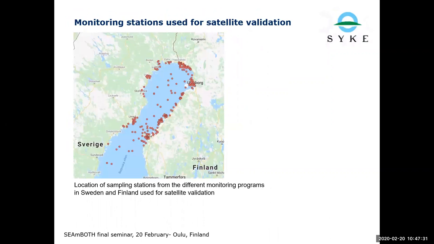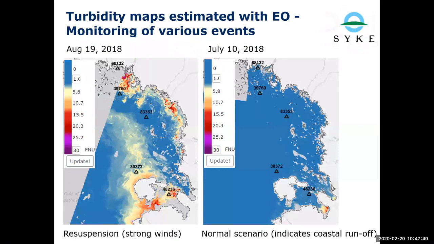Then we also used monitoring data for the validation of satellite data. So you can see there are quite many monitoring stations that were from the SeaMOS project. And then here, this is a turbidity map that was produced by Syke. And here you see an event where there was high wind. Then you get a lot of wind wave stirring and resuspension of sediments, especially in the shallow areas. Here, to the right, this is without strong winds. You can see here the coastal runoff in the turbidity.